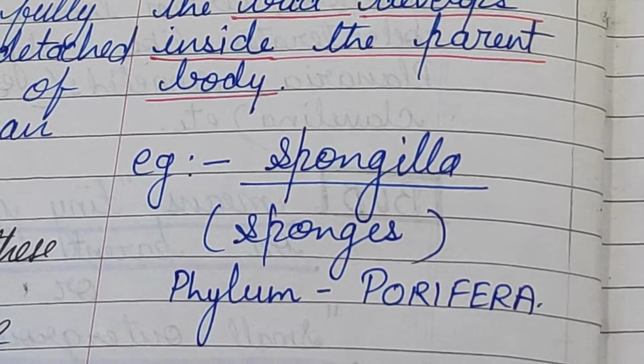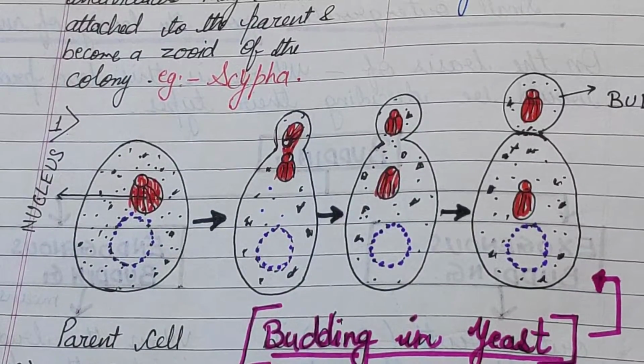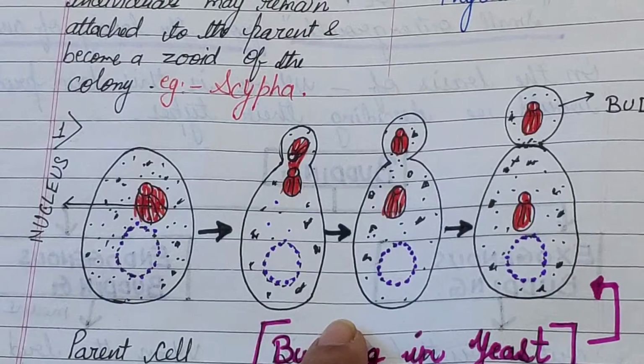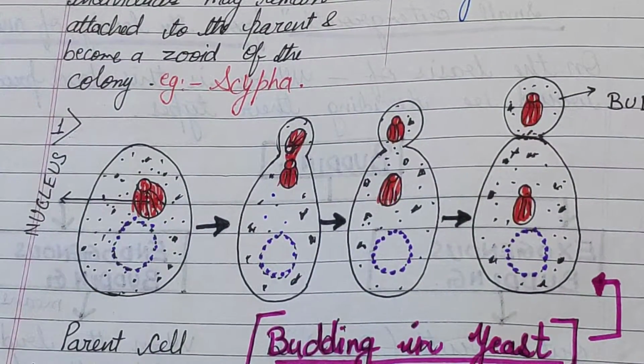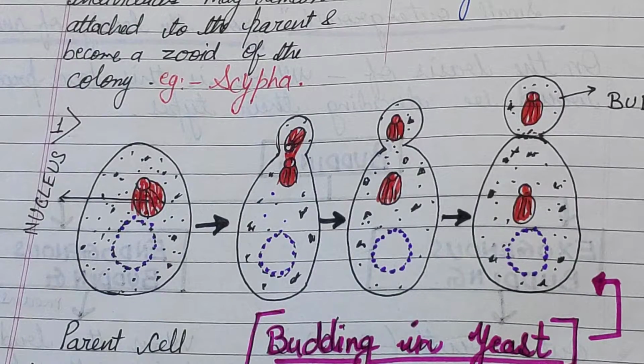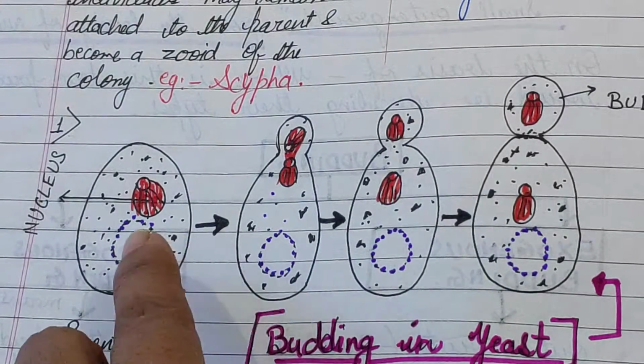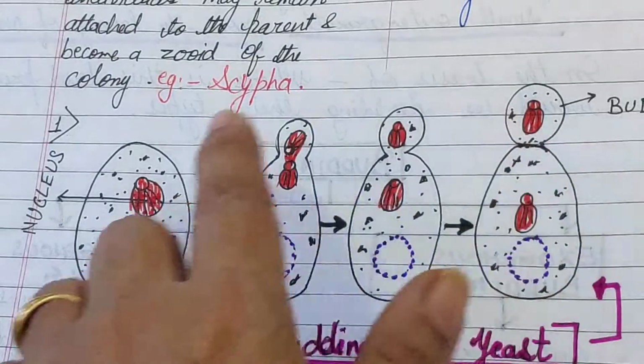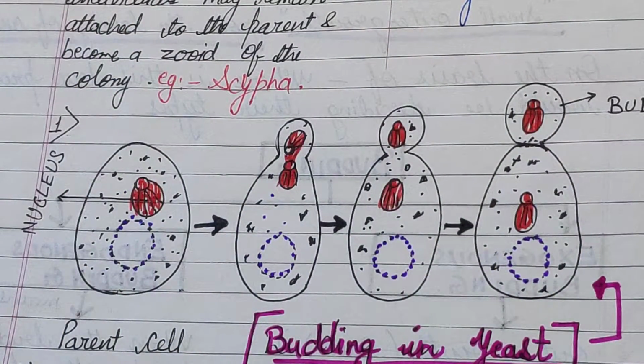Now I will tell you the example in detail. Budding in yeast. Under favorable conditions, a small outgrowth arises from one or more than one place of the yeast cell. This is called a bud.